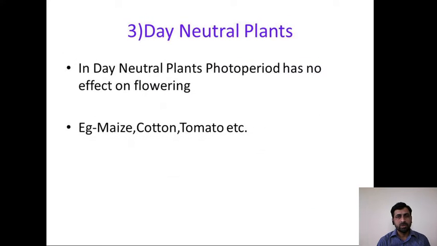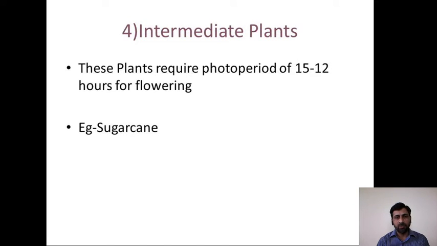But some plants are not affected by day length or by the length of the night and darkness on flowering. Such plants are called day neutral plants. For example, maize, cotton, tobacco, etc. So when the photoperiodism phenomenon takes place, these plants are categorized on the basis of critical photoperiod.